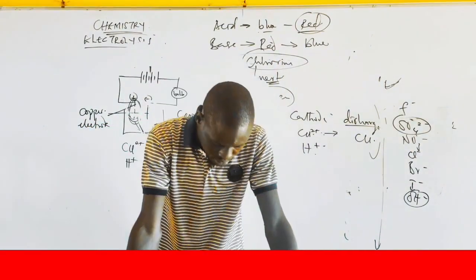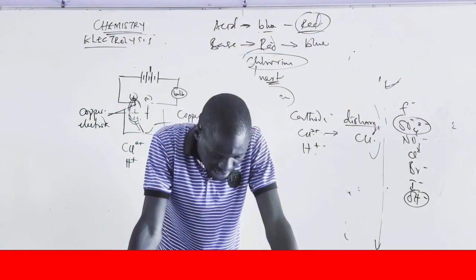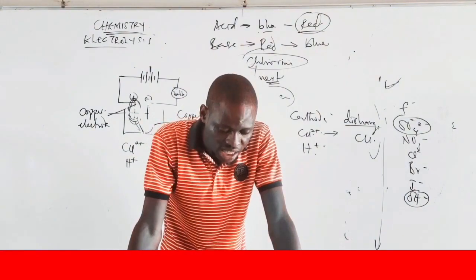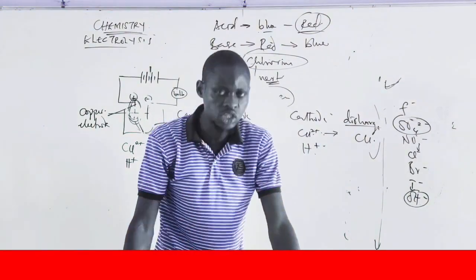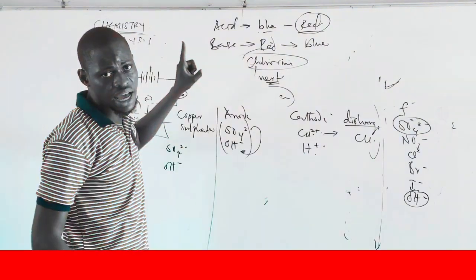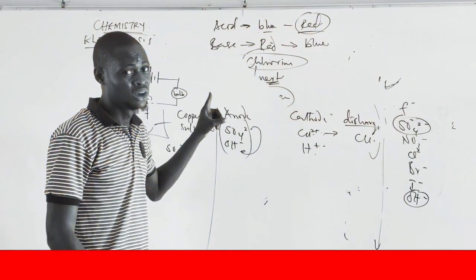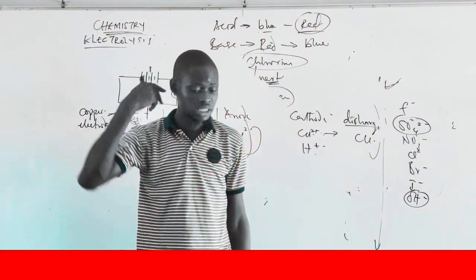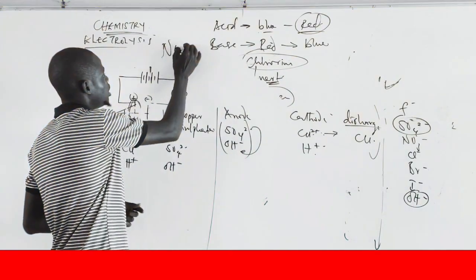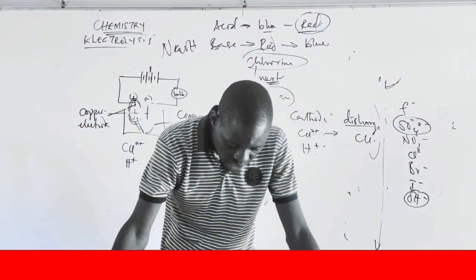So that is that. Now another question that they asked, which is question 6. They said, which of the following statements is correct during the electrolysis of caustic soda solution? Caustic soda, I think I've explained this before. In the first question I asked, they said sodium hydroxide. Now they said caustic soda, which is the same. So the electrolysis of caustic soda is the electrolysis of sodium hydroxide. That is caustic soda. They say which of the following statements is correct.